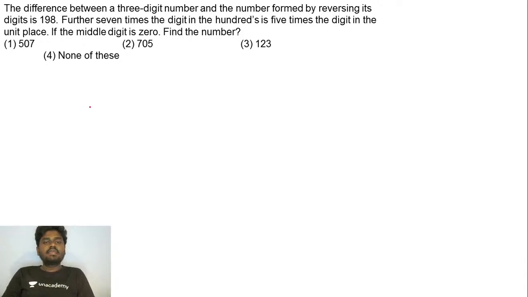The difference between a 3-digit number and the number formed by reversing its digits is 198. Okay. So I have a 3-digit number, and if you try to reverse it, what does it mean?